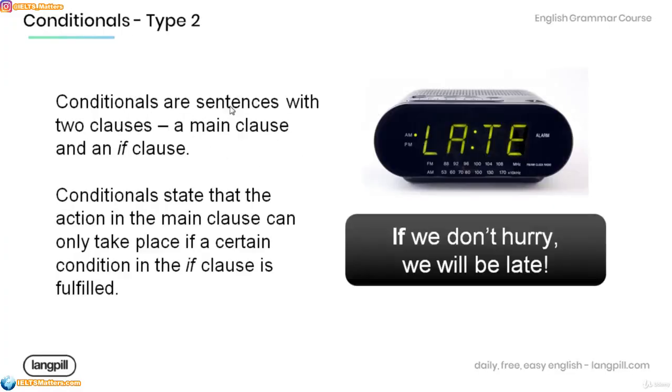Remember that conditionals are sentences with two clauses, a main clause and an if clause. Now, conditionals state that the action in the main clause can only take place if a certain condition in the if clause is fulfilled. Have a look at the example over here. If we don't hurry, we will be late. Now, this is a conditional sentence and it's used to state that the action in the main clause, being late, will take place if we don't hurry.